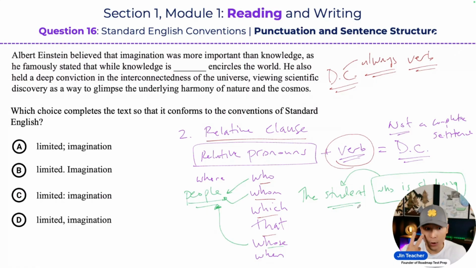Okay, so we have two types of dependent clauses so far, right? We have the one with the subordinating conjunction, right? Words like while, since, before, although, after, as soon as, whether, right? Those ones that turn an independent clause into a dependent clause or an incomplete sentence. Now we also have these relative clauses as well. Right, now remember, guys, the job of a relative clause is to what? Is to always describe the noun that appears before it, right? Now, also remember that relative clauses or dependent clauses must always have what inside of it? Must always have a verb inside of it. Okay, so the verb inside of this relative clause is going to be the verb is, right? Is. That's your verb here. Okay, so that's the second type of dependent clause, you guys, right?